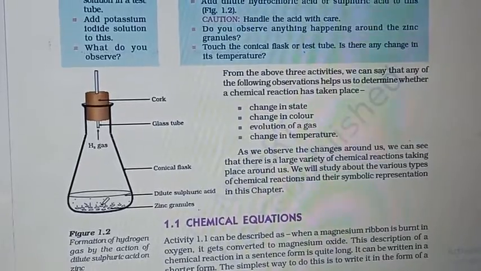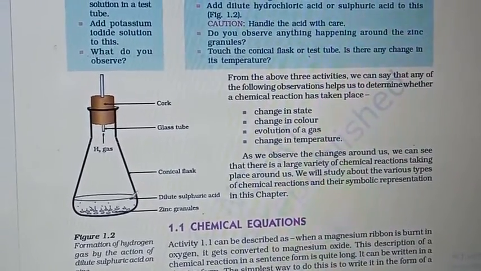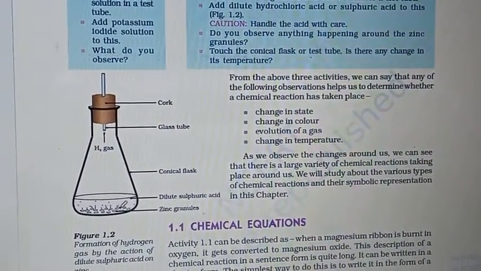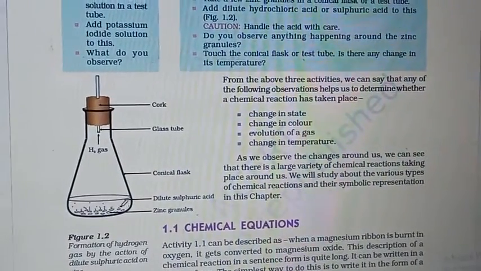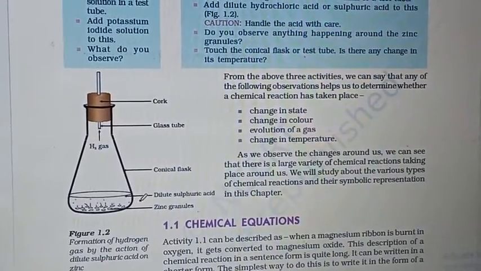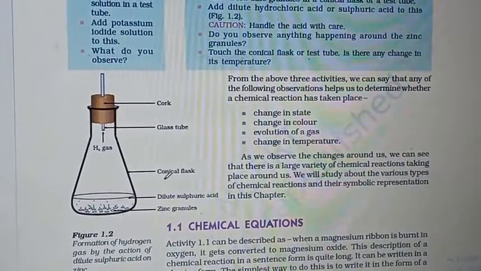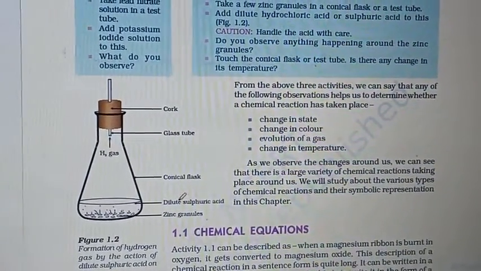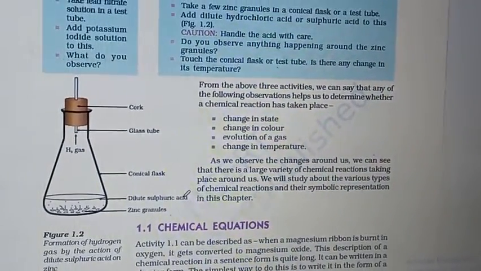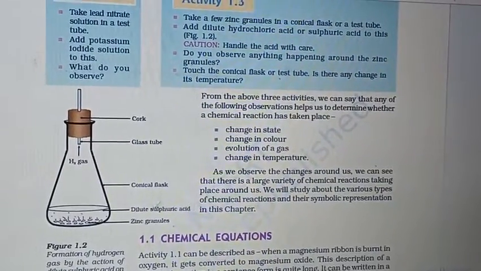In this figure we put the zinc granules in a conical flask. In the conical flask we have taken the zinc granules, the small particles of zinc. Here is the cork, and there is a glass tube we have injected. We react it with dilute sulfuric acid, meaning the sulfuric acid which is diluted, mixed with water, because otherwise it will be more concentrated.